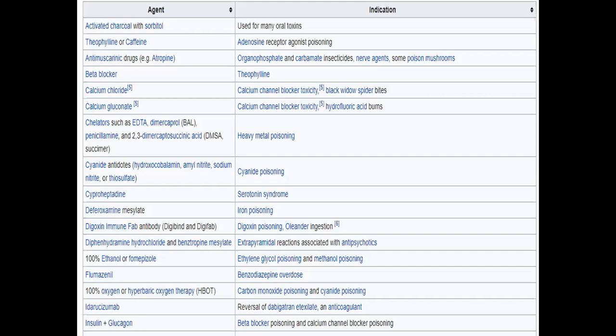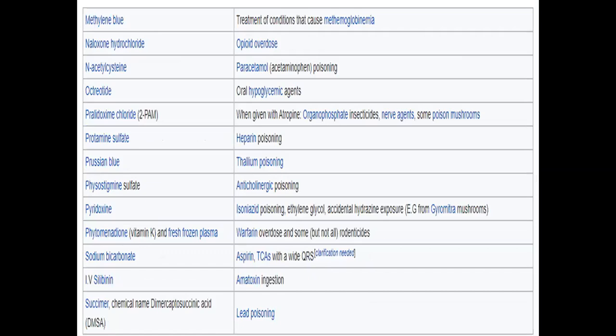Flumazenil, this is an antidote for benzodiazepine overdose or benzodiazepine poisoning. Then insulin plus glucagon is given in beta blocker poisoning and calcium channel blocker poisoning. Next, methylene blue. It is used in the treatment of conditions such as methemoglobinemia.